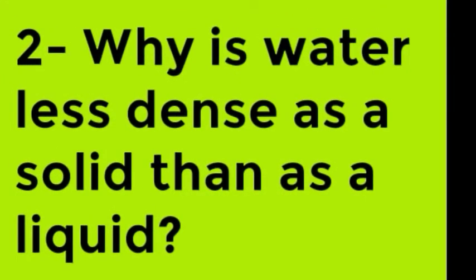Now, question number 2 is, why is water less dense as a solid than as a liquid? So, why is water less dense in its solid form, that is ice, than in its liquid form? As we know, any substance in its solid form is more dense, because in solids the molecules or particles are very tightly packed, very closely packed. So the substance in its solid form is more dense.